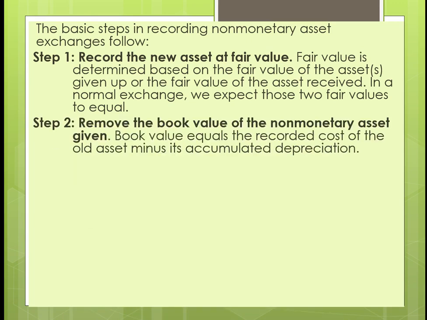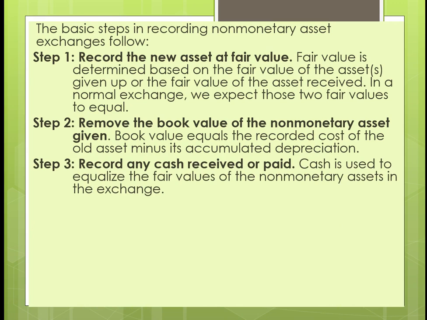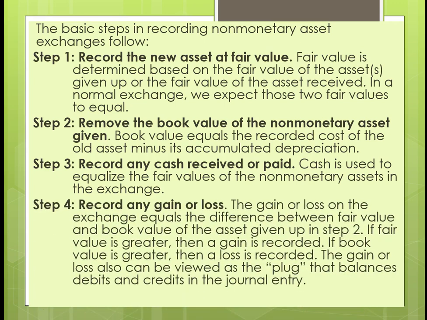Second, we then remove the book value of the non-monetary asset. You mean you're going to have to take the cost plus the accumulated depreciation off the books. Next, you're going to record any cash received or cash paid. Now, this is always used to equalize the fair value. And then last, we're going to recognize a gain or loss if it has commercial substance.